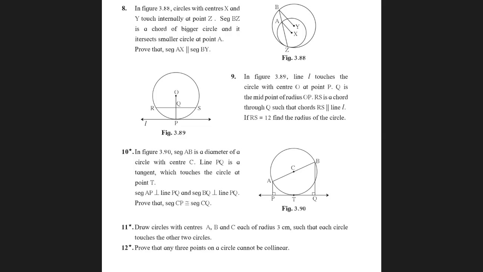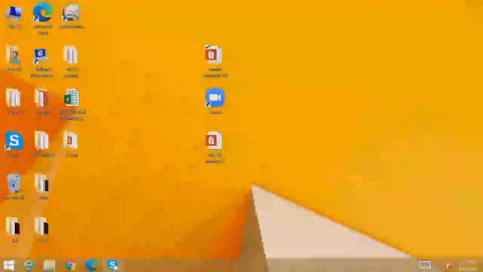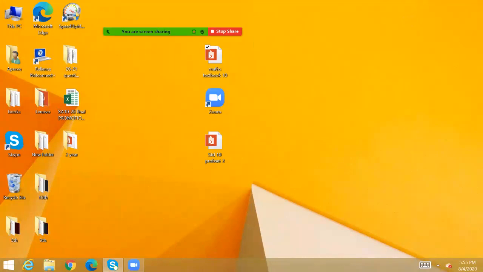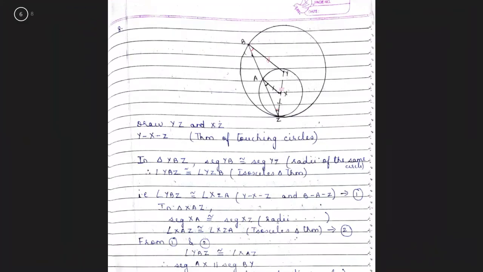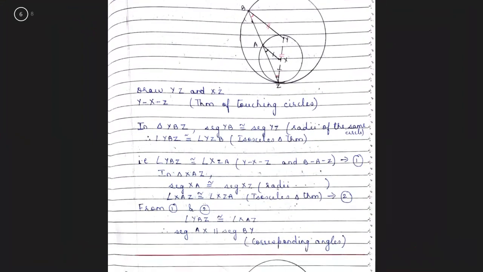Question number 8. In figure 3.88, circles with centers X and Y touch internally at the point Z. Segment BZ is a chord of the bigger circle and it intersects the smaller circle at point A. Prove that AX is parallel to BY. This is your question. Now to do this, draw YZ and XZ. So we connect YZ and XZ. Since it's the theorem of touching circles, Y, X, Z are collinear.